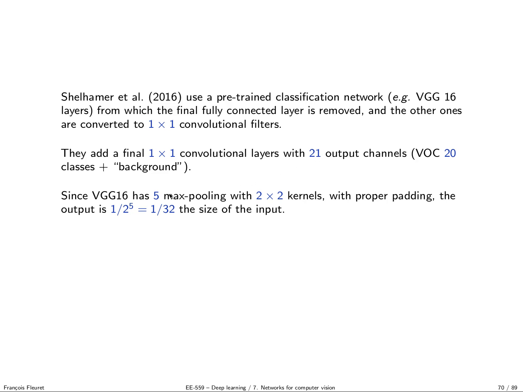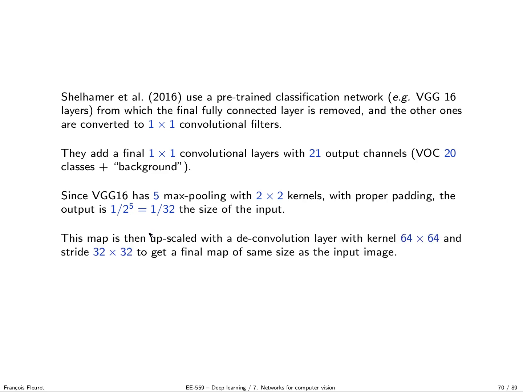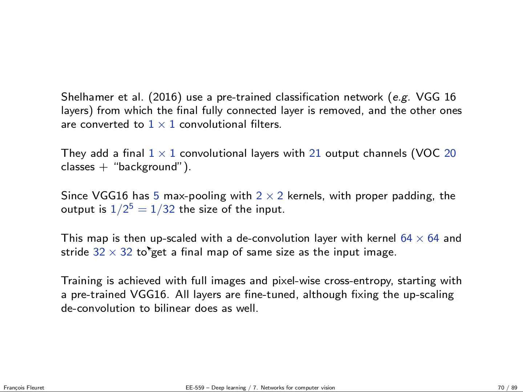And then there is a final need for upscaling, because VGG is reducing the image size through max pooling. So at the end, you have to have a way of expanding the image to its original size, because what you have at the end of the VGG process is something which is 1 over 32 of the size of the original image. To do this upscaling, there is a deconvolution layer with kernel 64 and stride 32. So you go from your image, which is 32 times smaller, to a final decision of the same size by having a deconvolution layer that does this.